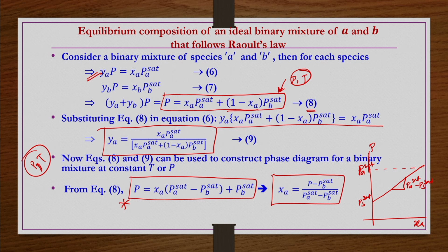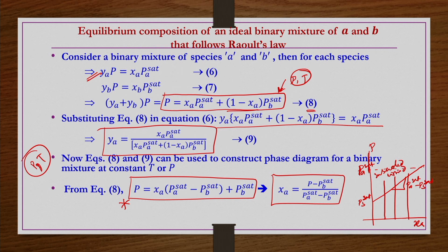So, now we understand that at higher pressures, liquid or condensed phase is going to exist. For a given composition of x_a, if the pressure goes beyond this straight line, then we can have a subcooled liquid, only the liquid phase existing.